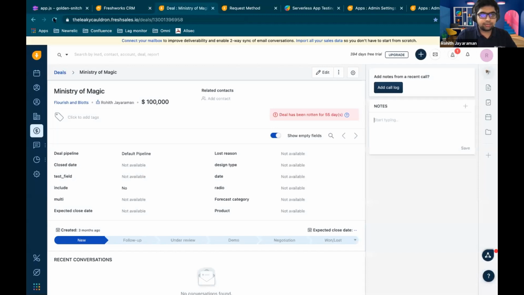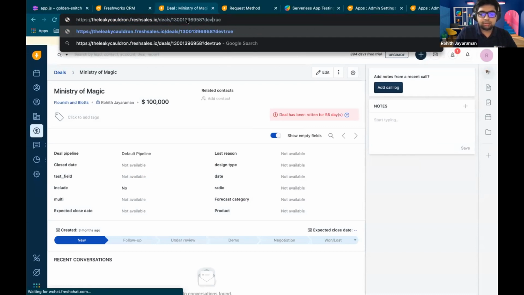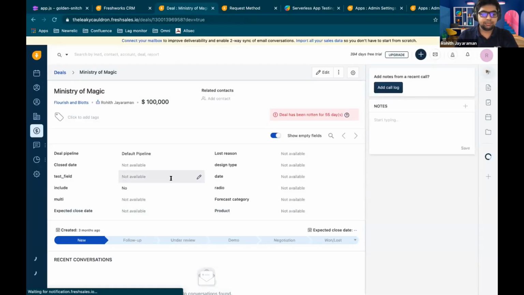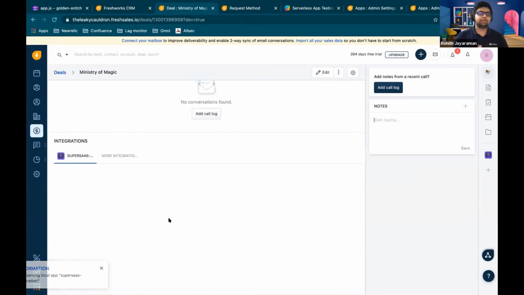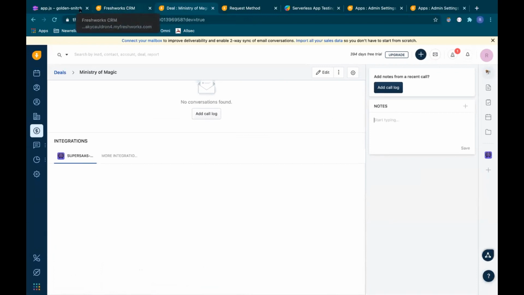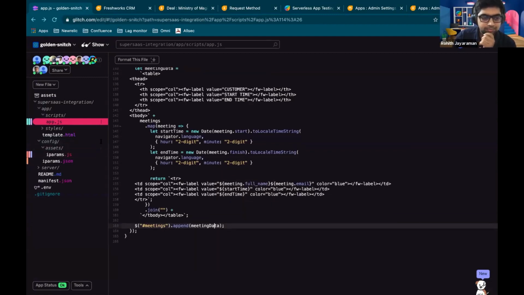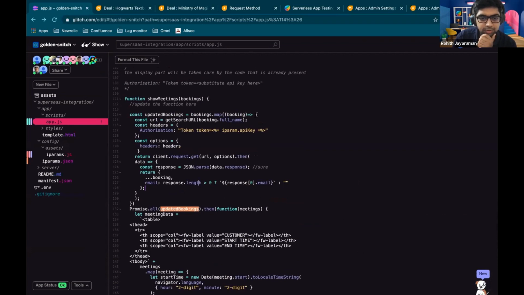And so we can go here and we can check if our app is working fine. I need to append here. So let's first check fresh sales. It's going to take a bit of time because it's making a few API calls. Or you might have made an error. Bookings.map booking.